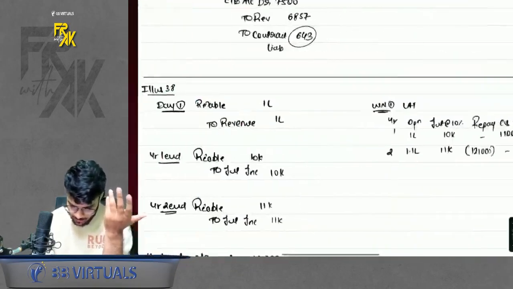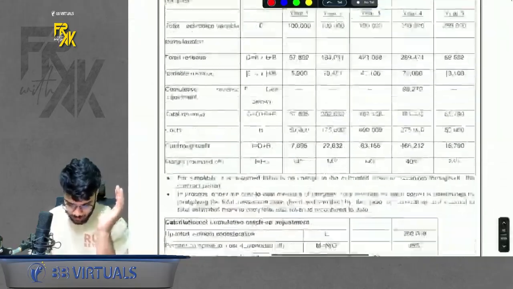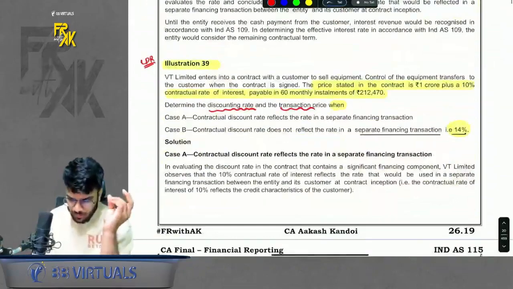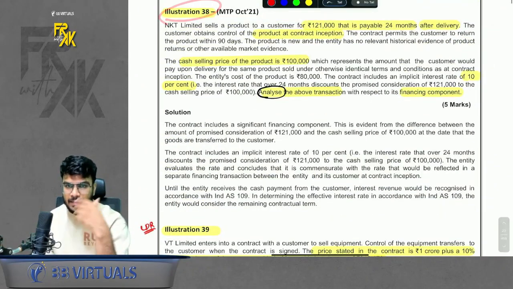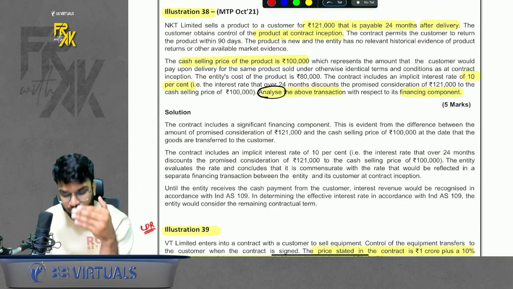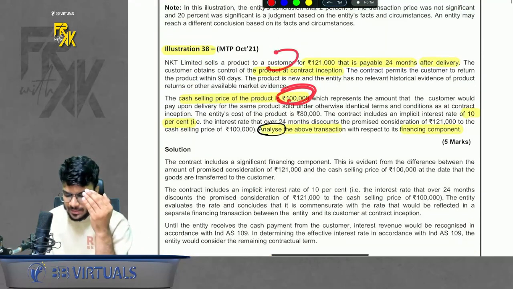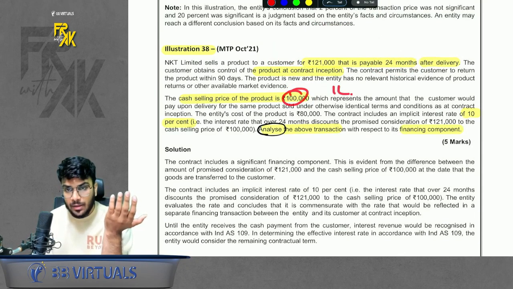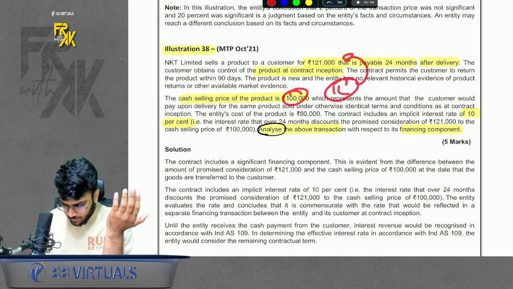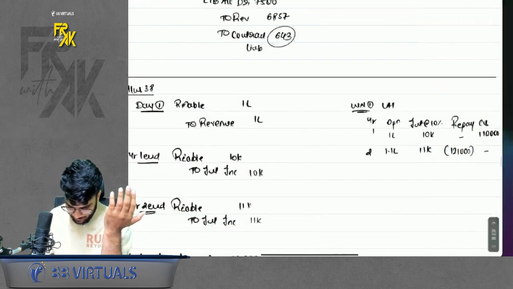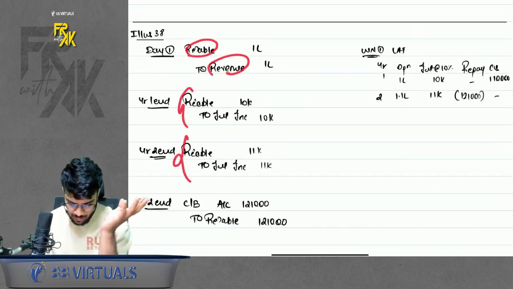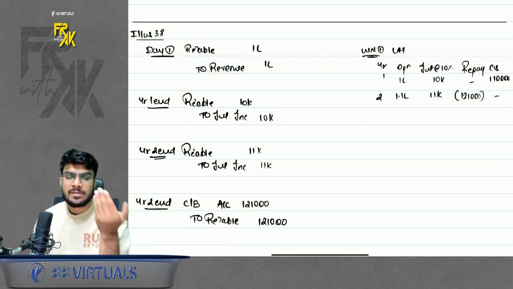Next good question is illustration number 38, 39. 35 already done. 38 is simple, but shall I revise it? In 38, basically, the company is selling a product on the first day, but the customer makes a payment after 24 months. So the customer is paying extra, so here there is a significant financing component. So how much is the revenue? Revenue is going to be 1 lakh only. And the financing component, whatever you are paying above that, 21,000, is a financing component. So I have tried to pass entries here. Receivable to revenue, then receivable to interest, and whatever you receive, reverse the receivable and book cash bank.